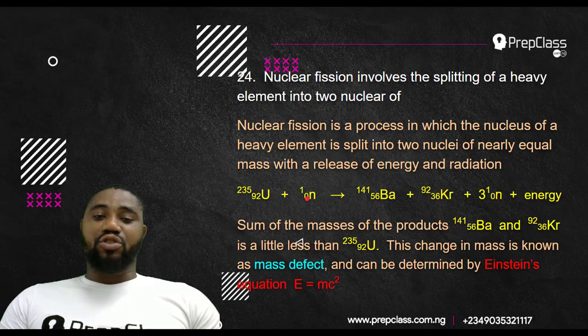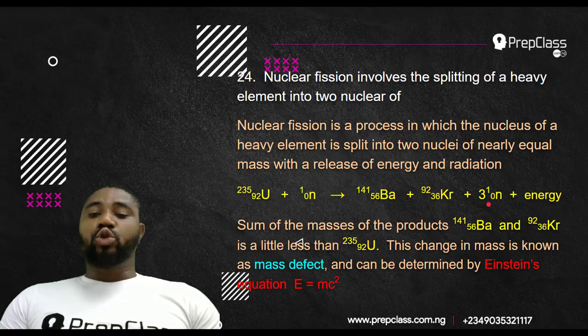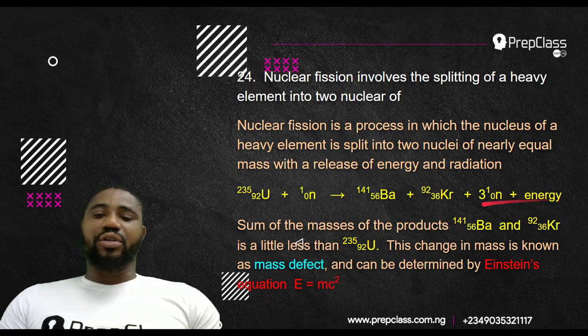You use this radiation to fire this one to split into two lighter nuclei with the evolution of more of this neutron particle, that is radiation, and a large amount of heat. Very, very large amount of heat. This is the kind of heat that can consume a whole city. It's too much, a large amount of heat.